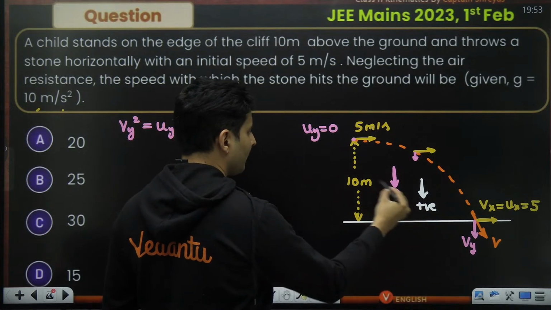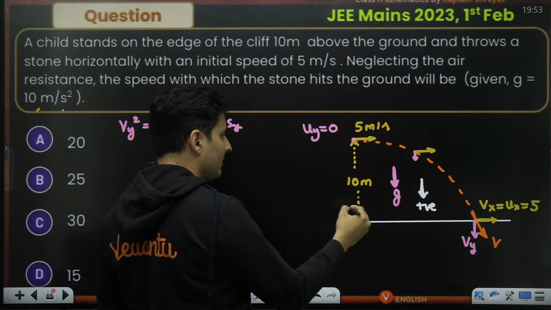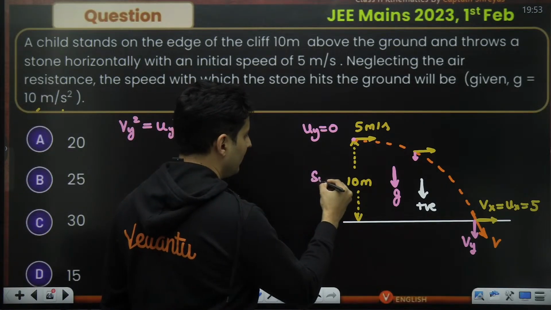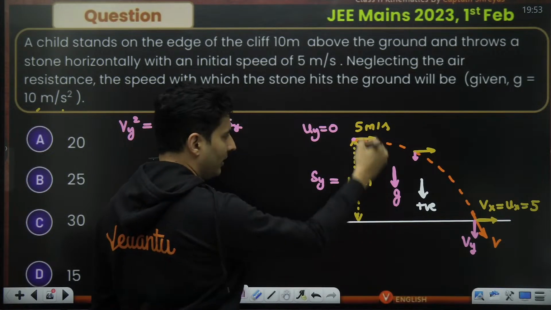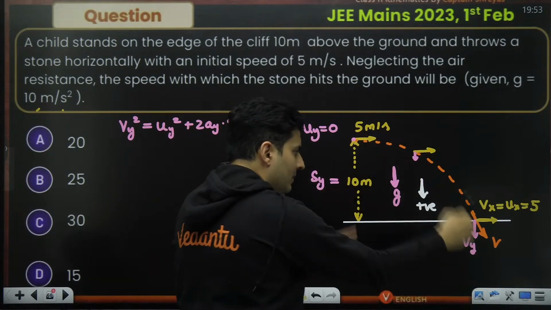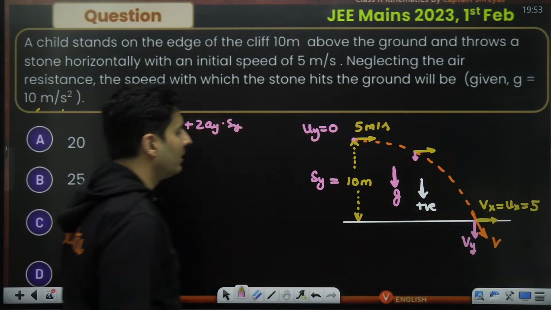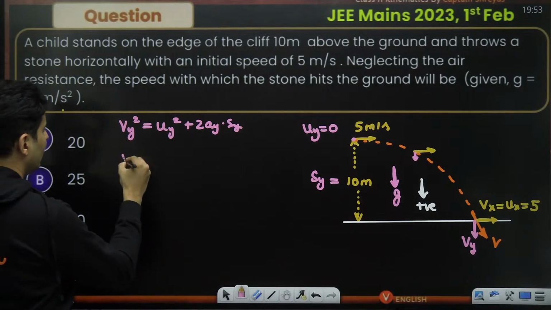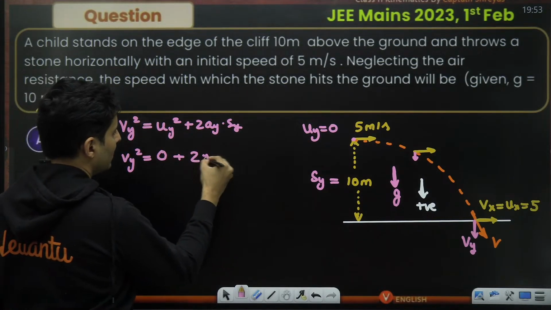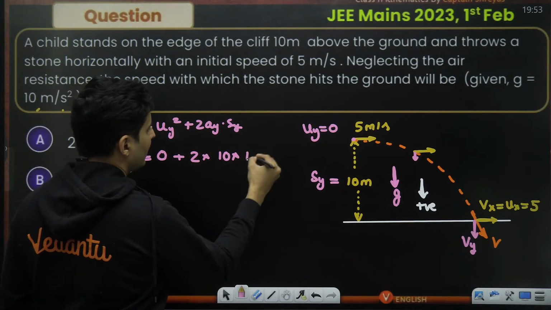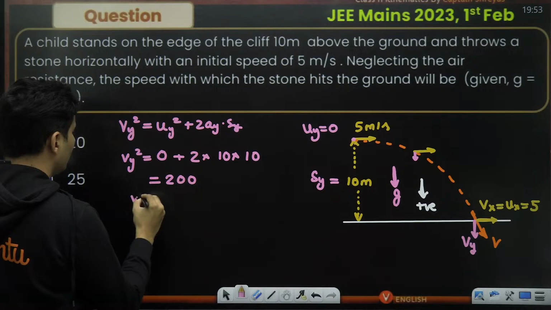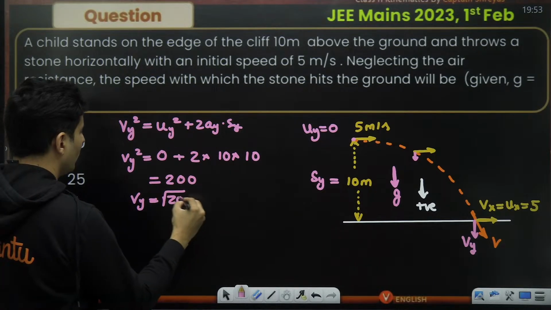As you can see, this is the downward displacement, which is nothing but 10 meters, y coordinate wise, not x coordinate wise. So Vy, I do not know. Uy is 0. Acceleration is plus 10. Displacement is also 10. So this will be nothing but 200. So Vy is root 200.